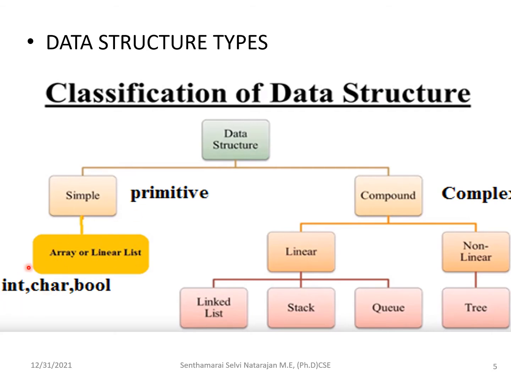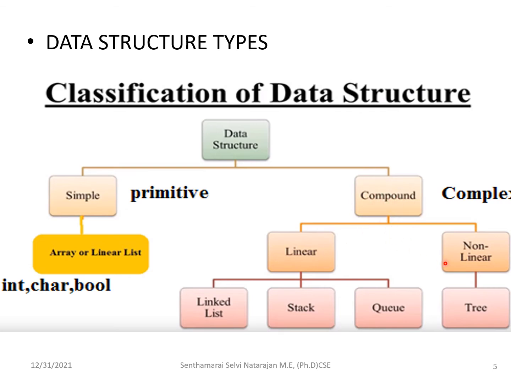And here, the array, you know, is a sequence of elements arranged in an order, and the elements that can be inserted into an array may be an integer, a character or a boolean. Likewise you can say. So this is a simple data structure. Then the complex data structure is a combination of the simple data structures. So it is a complex data structure.